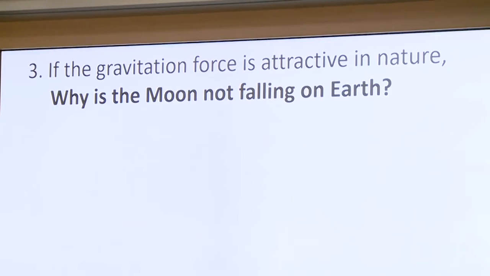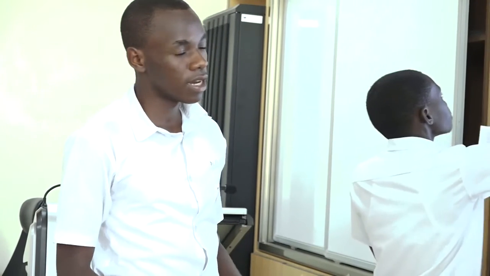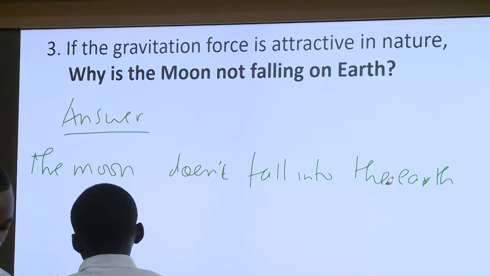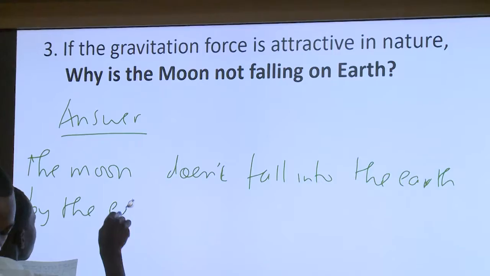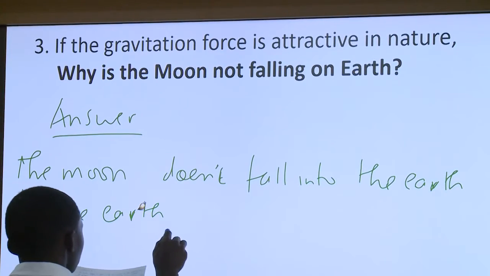The third question is: if the gravitational force is attractive in nature, why is the Moon not falling on the Earth? Here, basing on Newton's law of motion, which states that every object persists in its state of rest or uniform motion in a straight line unless it is compelled to change that state by force impressed on it. This is the law we base on to find the solution.